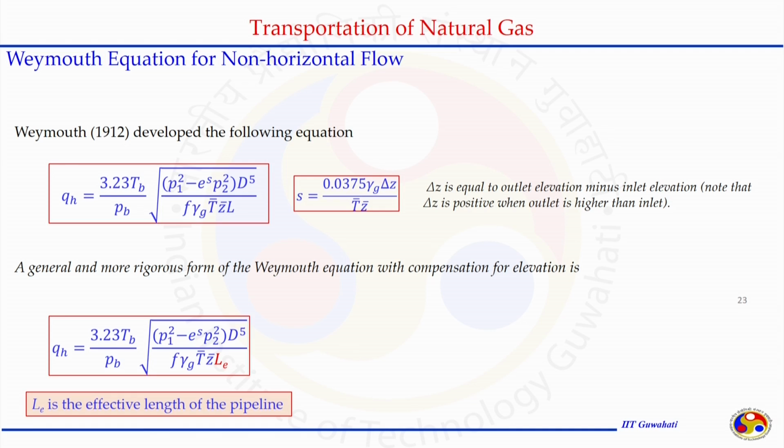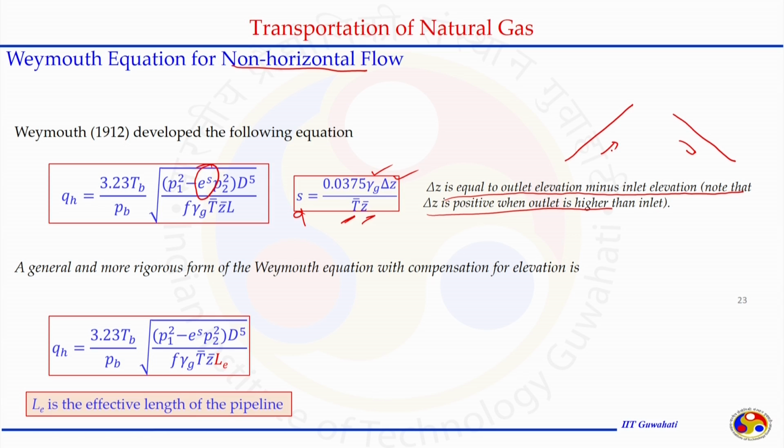So, instead of repeating the expression, what I can show you is that the Weymouth equation for non-horizontal flow is distinguished by this term compared to what we had for horizontal flow, this e to the power s, where s is a function of gamma z, this elevation del z, average temperature and average compressibility. The del z is equal to the outlet elevation minus the inlet elevation. Del z is positive when the outlet is higher than the inlet. So, this sign will depend on the elevation, whether the flow is upward or downward.